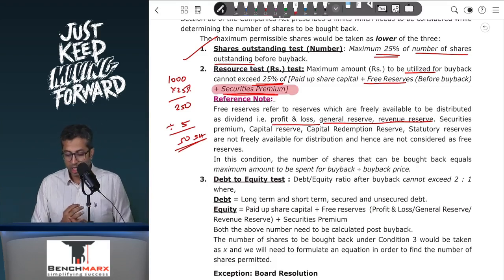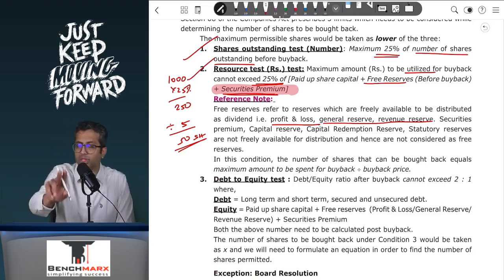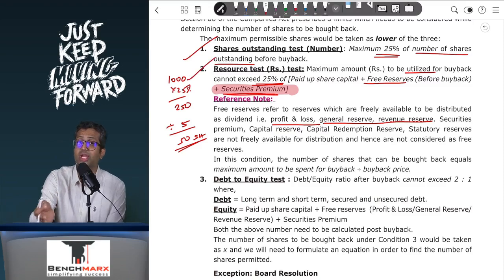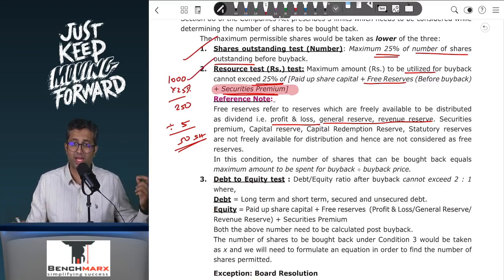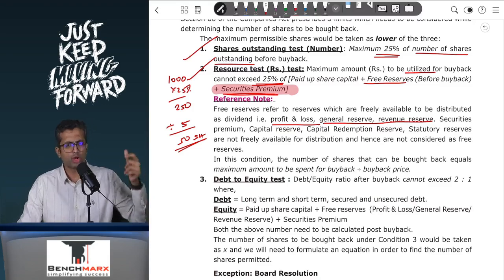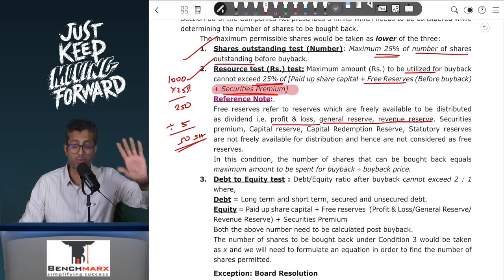Okay. And the third test is the debt to equity ratio post the buyback. Now be mindful, we are taking the debt to equity ratio post the buyback. So whatever is the debt to equity ratio post the buyback cannot exceed 2:1. Now for doing this working, there are a lot of ways. There are a lot of shortcuts possible, mind you.